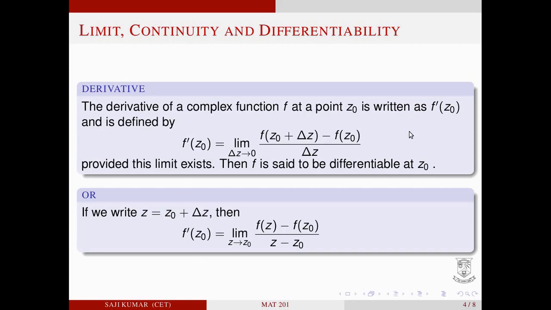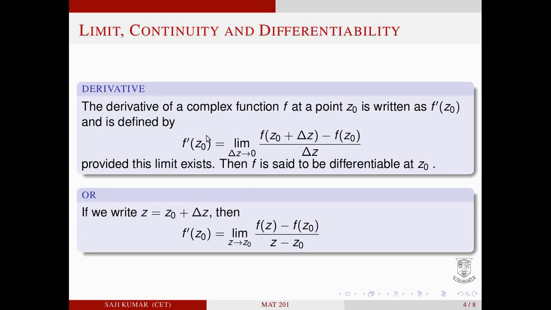The derivative of a complex function f at a point z0 is written as f dash of z0 and is defined by f dash of z0 equal to limit delta z tends to 0 of f of z0 plus delta z minus f of z0, divided by delta z, provided this limit exists. The limit exists means if we choose any path in which delta z tends to 0, all the limit values must be identical. Then we say that f is differentiable at the point z equal to z0.